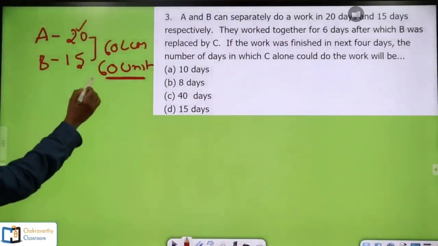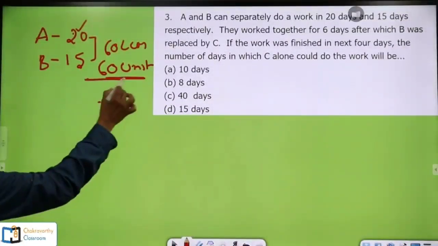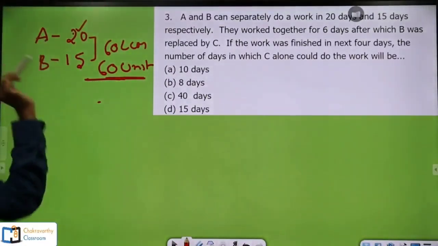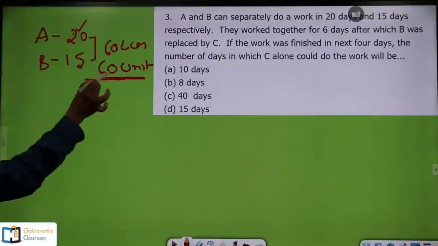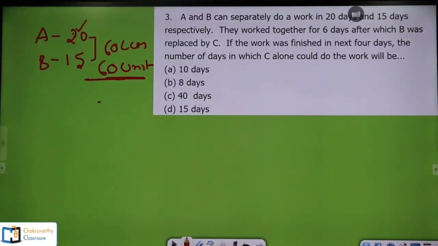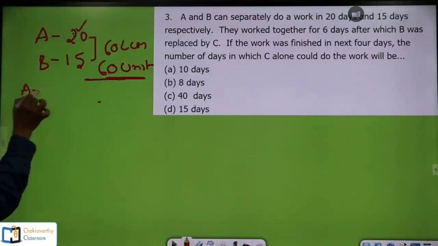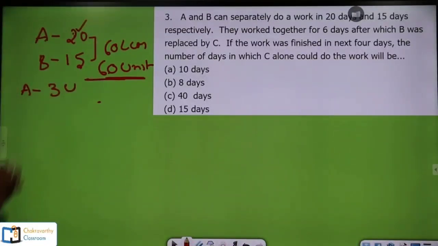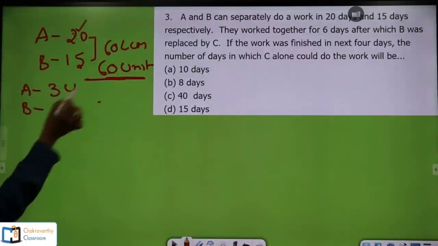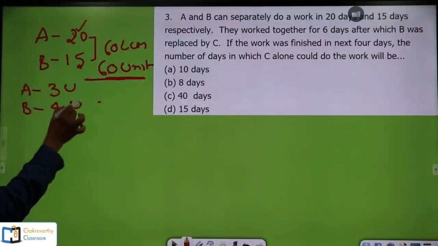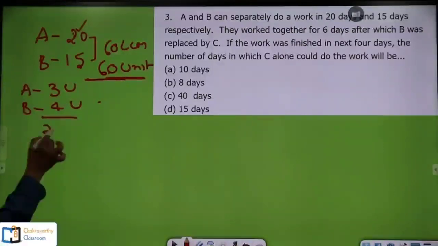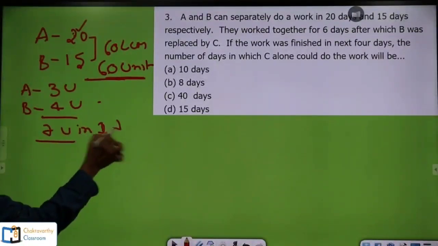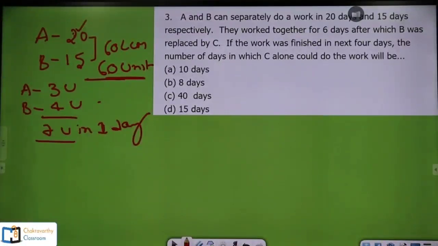Now, when 60 units is the total work, very simply we can say 60 units of work can be done by A in 20 days. So in 1 day, A can do 60 by 20, that is 3 units. And B can do 60 by 15, 4 units of work. Both together can do 7 units of work in 1 day. Remember this one, in 1 day.